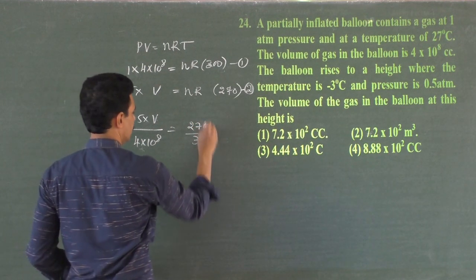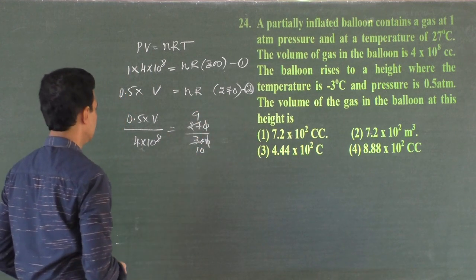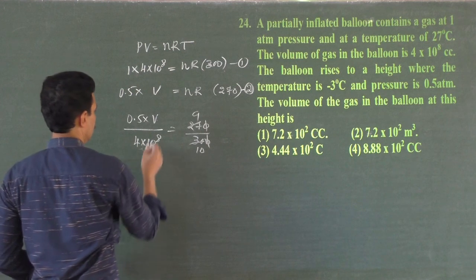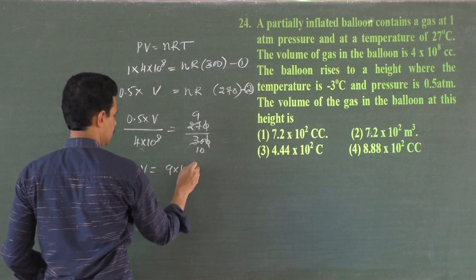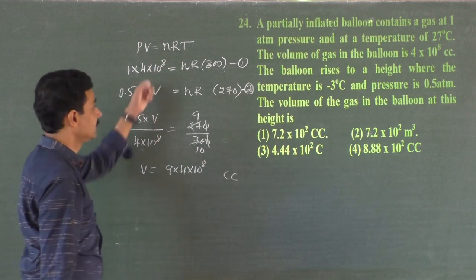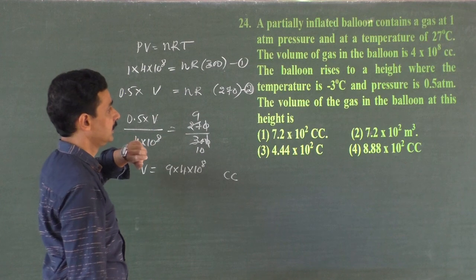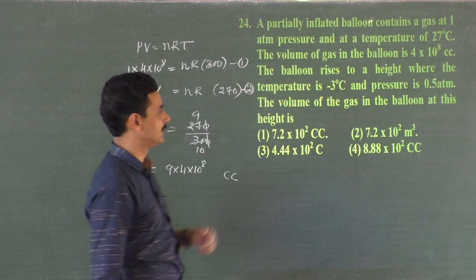So 30, 3 tens are, 3 nines are 27. Okay, then what else we have? V, volume, is equal to 9 into 4 into 10 to the power 8. This is cc, cubic centimeter, because this volume is in cubic centimeter, because it is 4 into 10 to the power 8 cc.